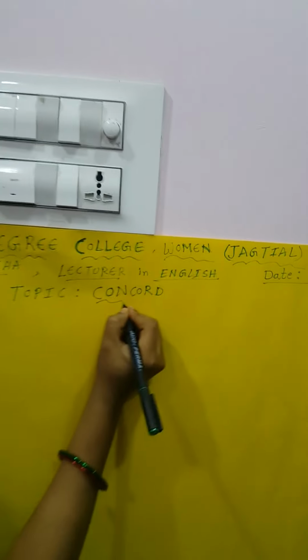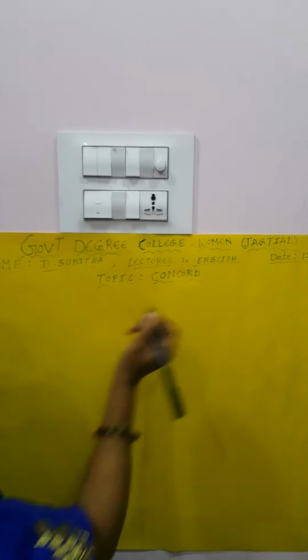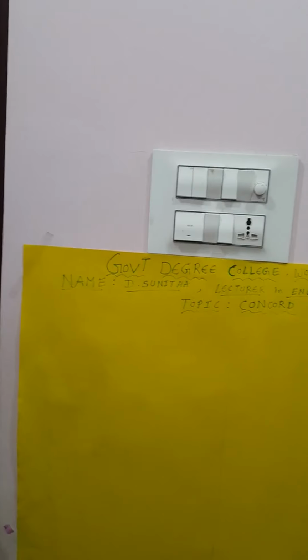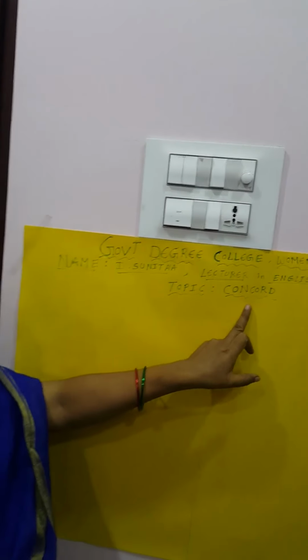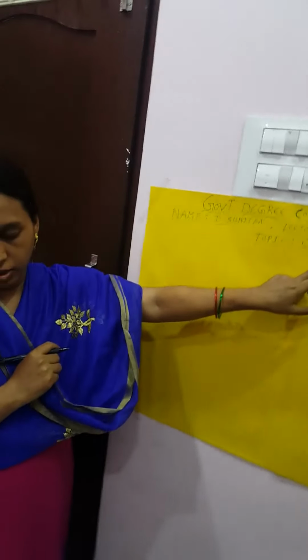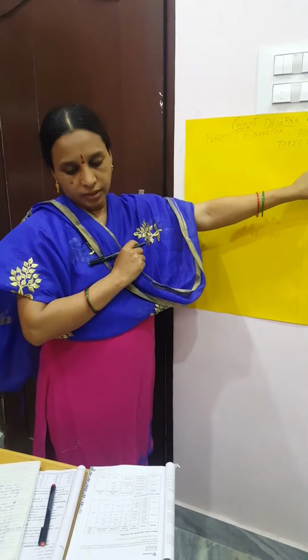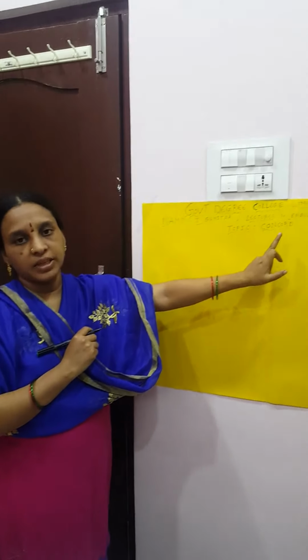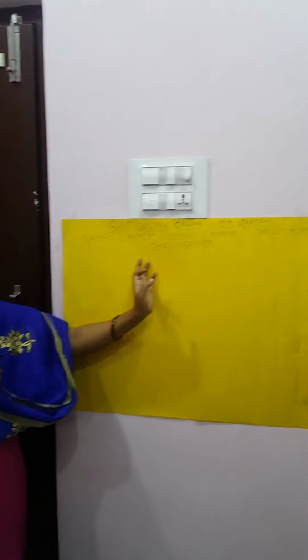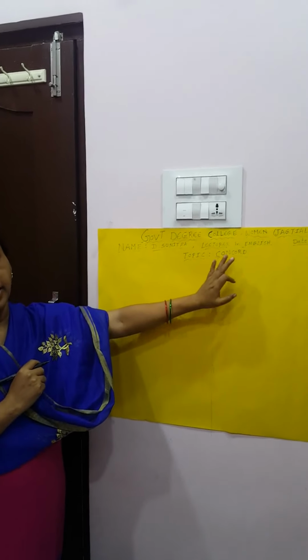Concord. The meaning of concord refers to the correspondence of a verb with a subject in a sentence. The definition of concord is the agreement of the verb with the subject, like subject-verb concord for be and have forms.